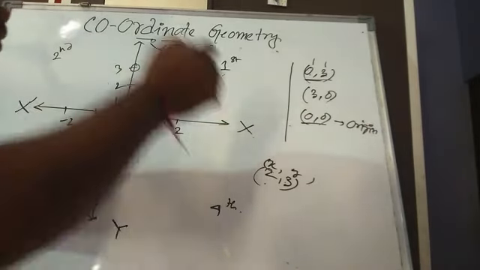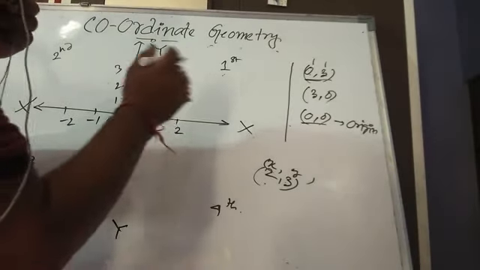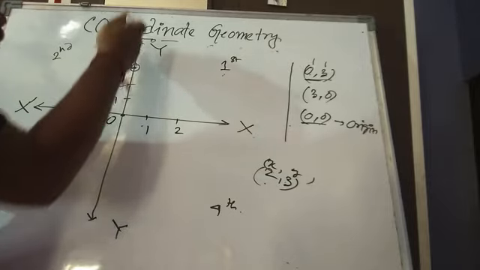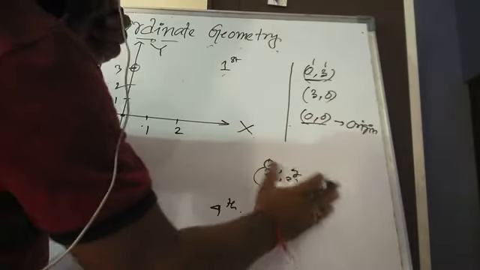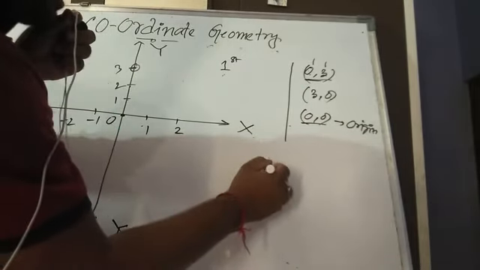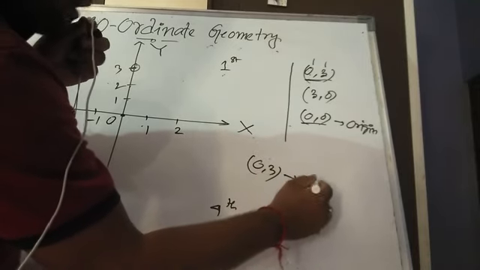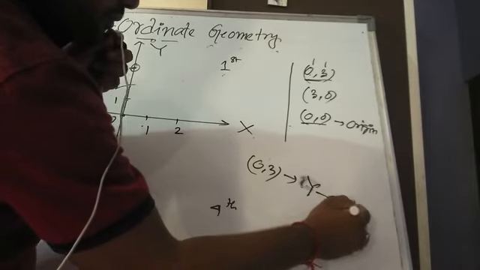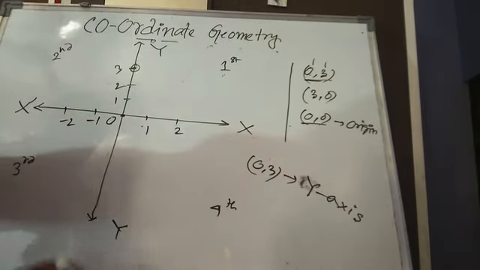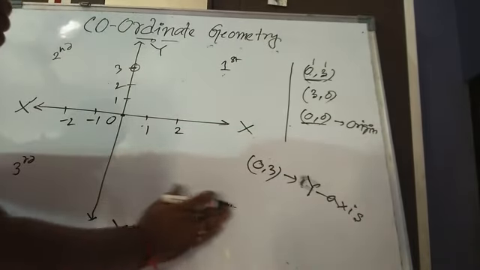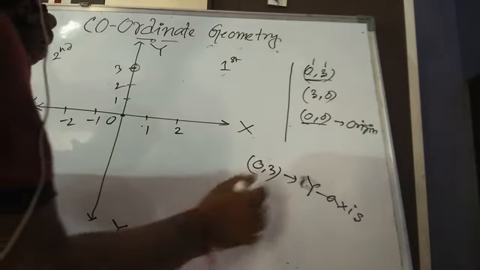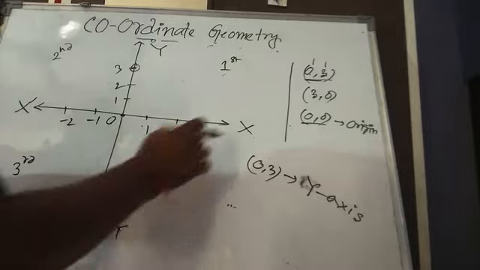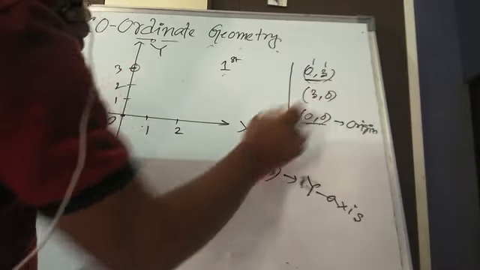That means any point having x equal to 0 is lying on the y axis. So 0 comma 3 will be lying on the y axis. It is clear that if x equals 0, then that point will be lying on the y axis.